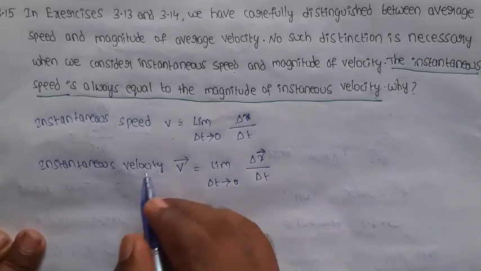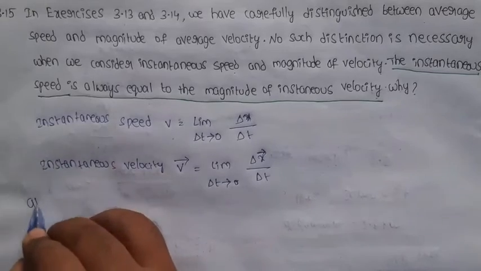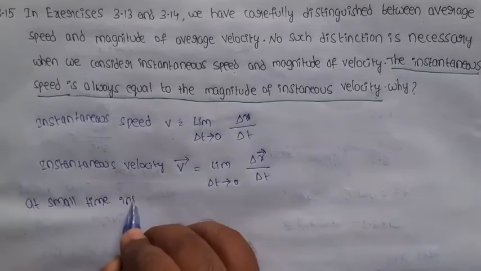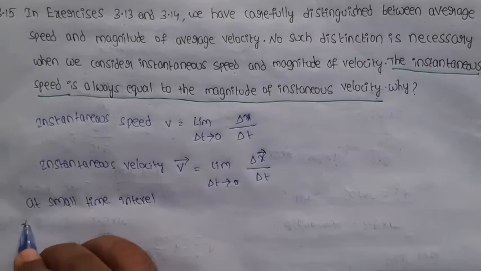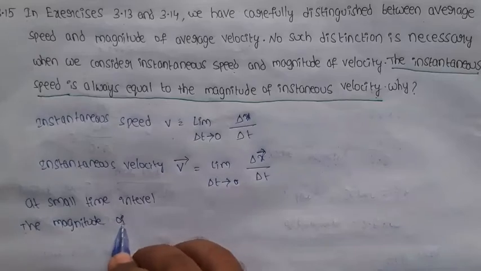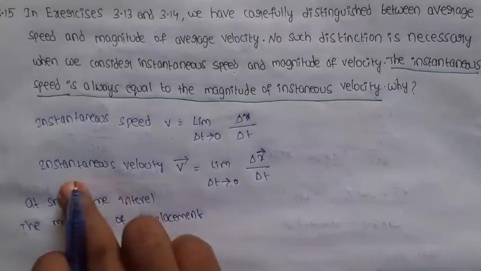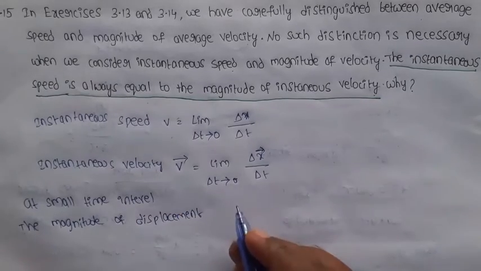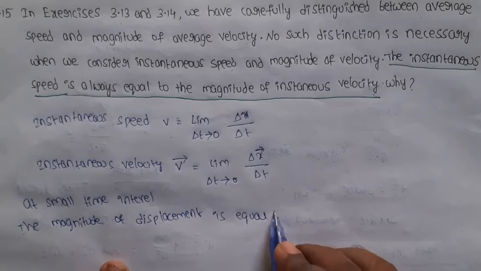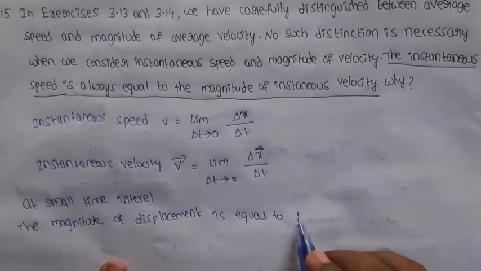So the magnitude of speed at a small time interval, and the magnitude of displacement, meaning instantaneous velocity, is equal to the distance.